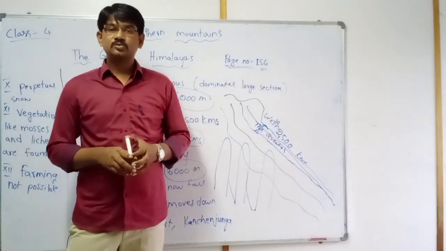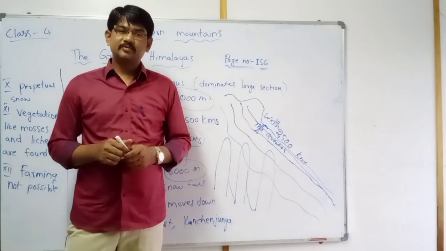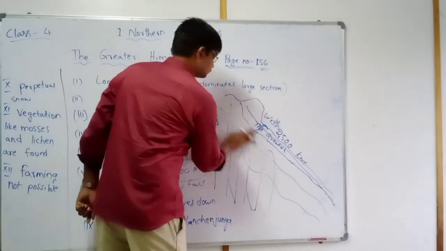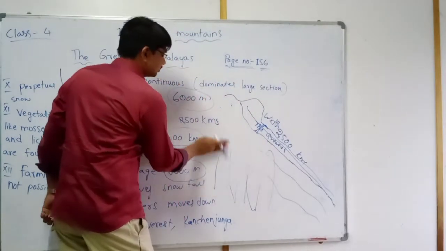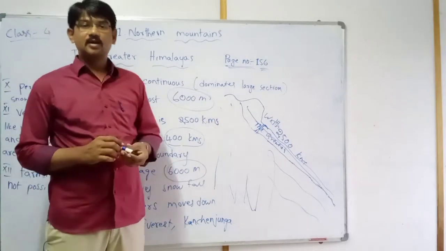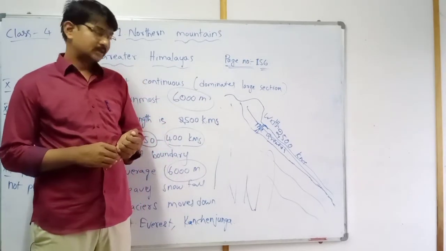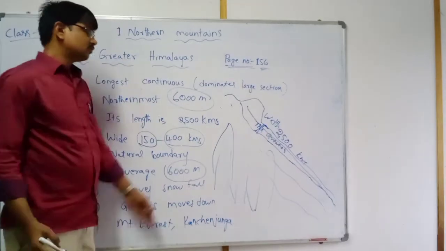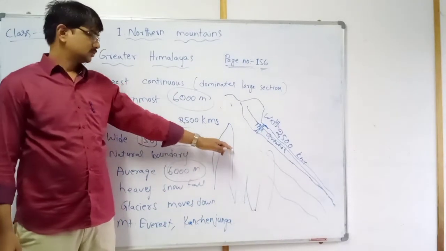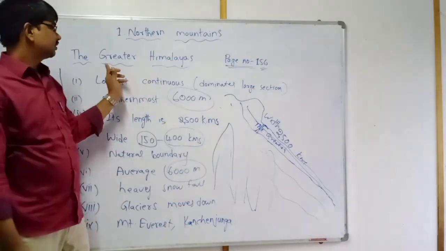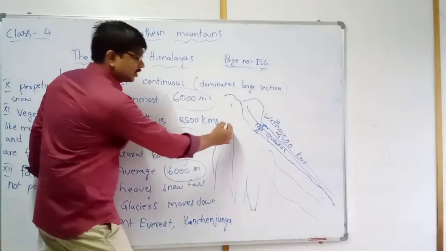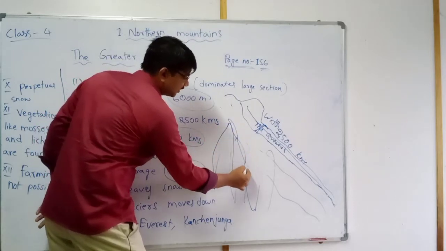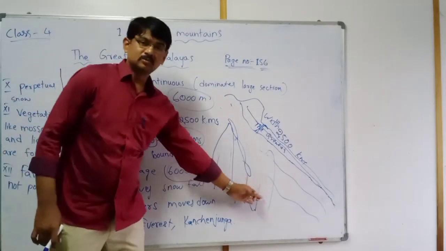Glaciers move down. What is the meaning of glaciers? Already we discussed in the previous class. Due to glaciers only, rivers are flowing. For example, this is a mountain or peak which is located in the greater Himalayas. From the mountain slopes, glaciers are moving down. Okay, from the mountains, glaciers are moving down.